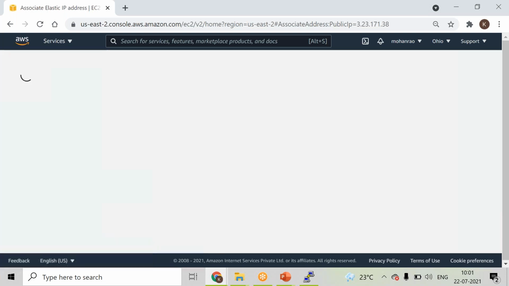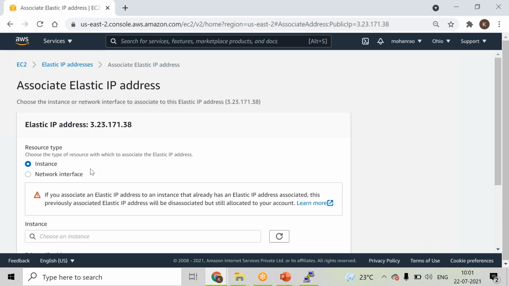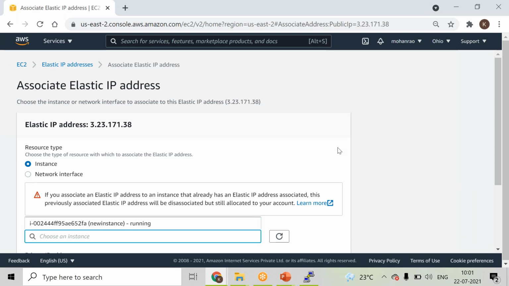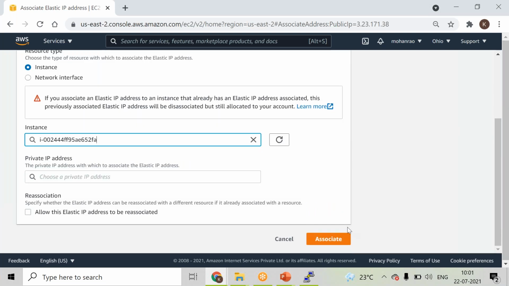If you click on associate, here you can see instance and network interface. I want to attach it to my instance, and then click on associate.